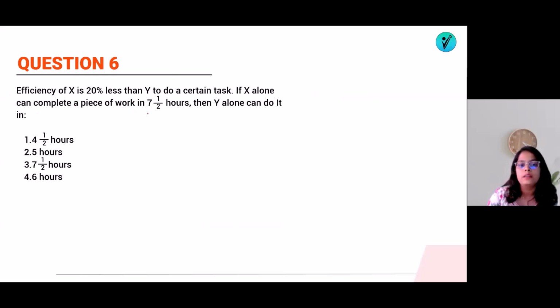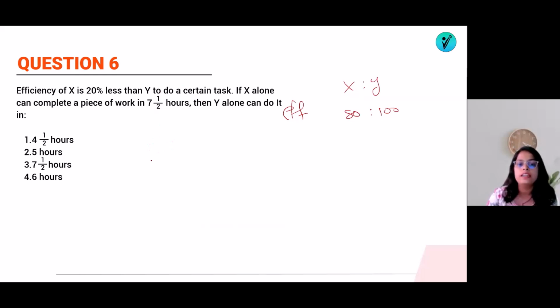If X alone can complete a work in 7.5 hours, then Y alone can do it in what will be the time. So for the efficiencies, what will be the ratio of X to Y? X is 20% less than Y. Means if Y is 100, X will be 80. So what will be the efficiency?